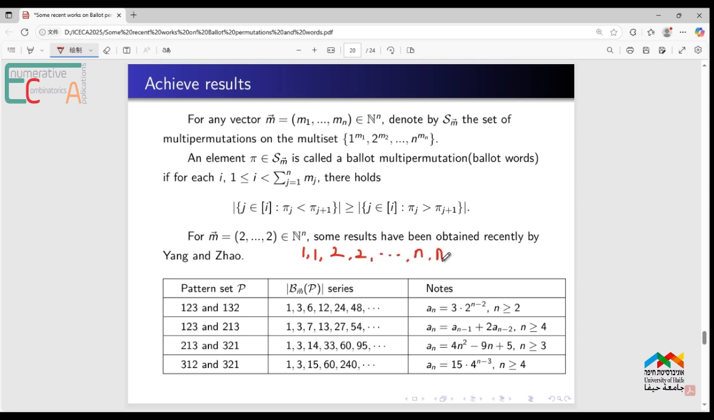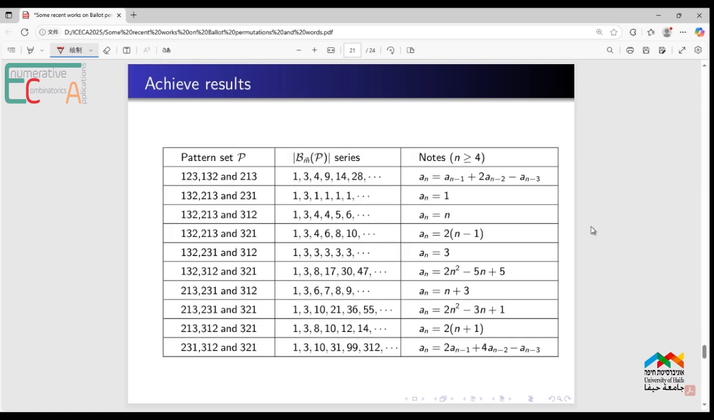Some results have been obtained by me and my postgraduate Ziyi Yang. Some of the results are for Ballot words consisting of 1 to n, each twice, avoiding 2 patterns of length 3. Some of the results are for avoiding 3 patterns of length 3, at least here. All formulas hold for n greater than 3.